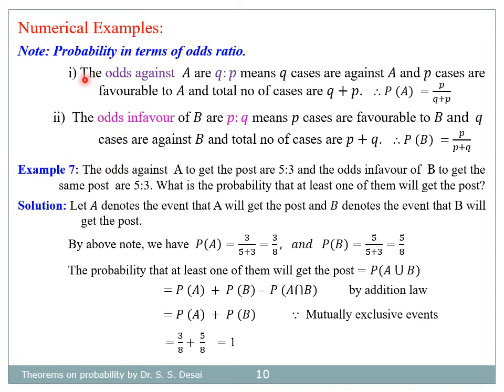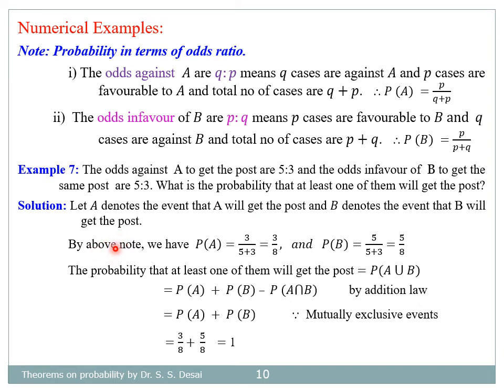Now let us see one example based on this one. The odds against A to get the post are 5 as to 3, and the odds in favor of B to get the same post are 5 as to 3. What is the probability that at least one of them will get the post? Now let us denote the events: let A denote the event that A will get the post and B denote the event that B will get the post.